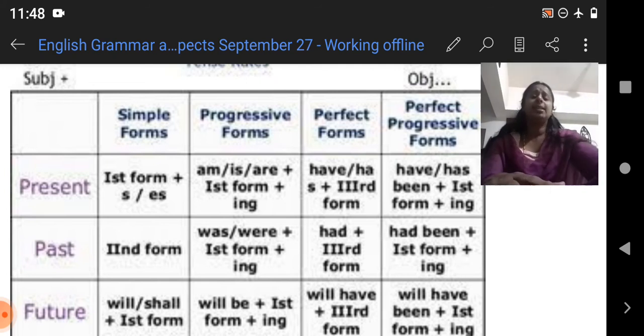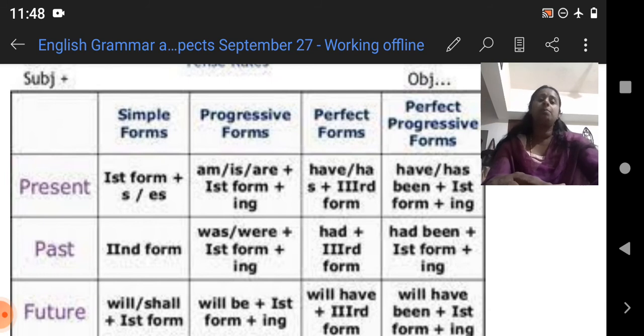Okay, and in the next you can see here past tense. How do we form past? Simple past, past progressive. Progressive means continuous. What do you mean by perfect forms? Past perfect forms and past perfect progressive. Progressive means continuous: past perfect continuous tense. Here forms means tenses. Simple forms means simple tense.